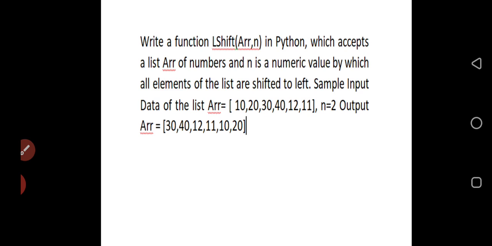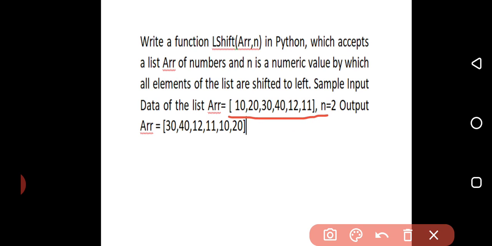Suppose this is the original list. What will happen? The value of n is 2, so 30 will come over here, 40 will come over here, then 12 will come over here, 11 will come over here, and at last 10 and 20 are going to be added over there.